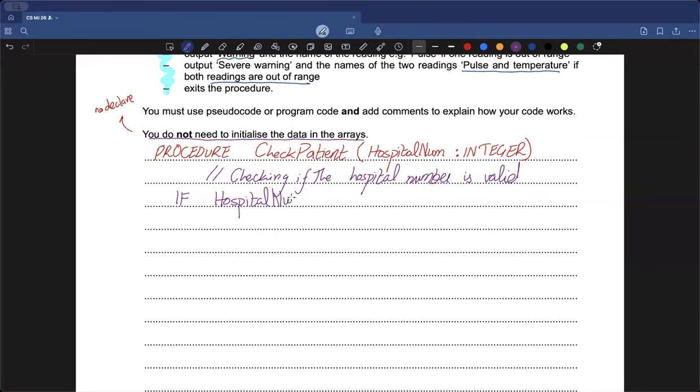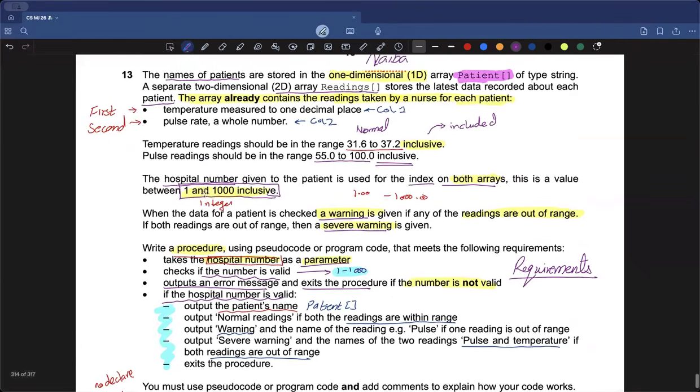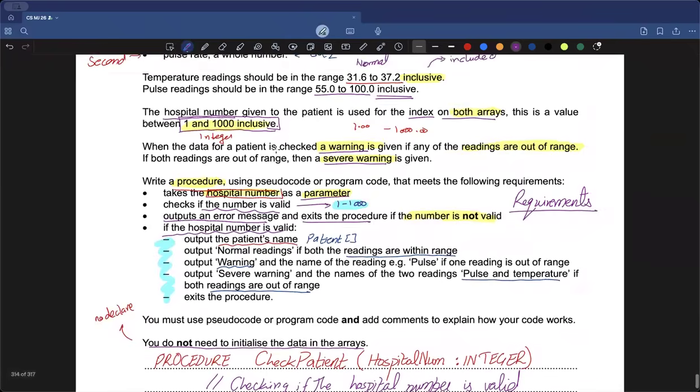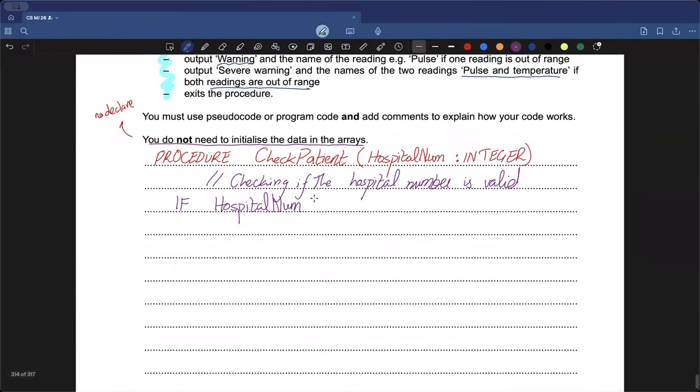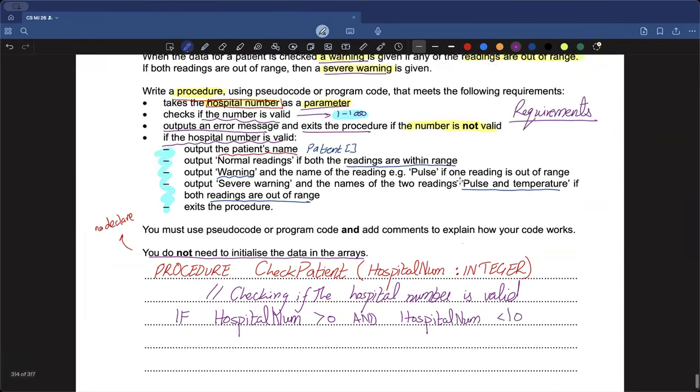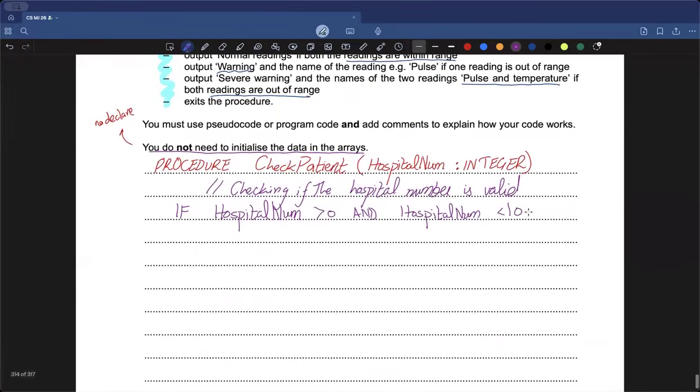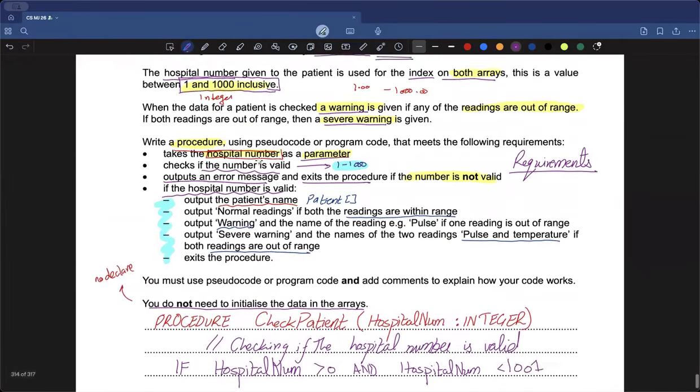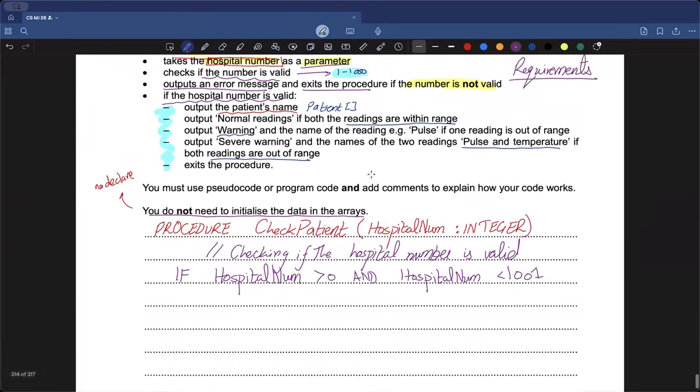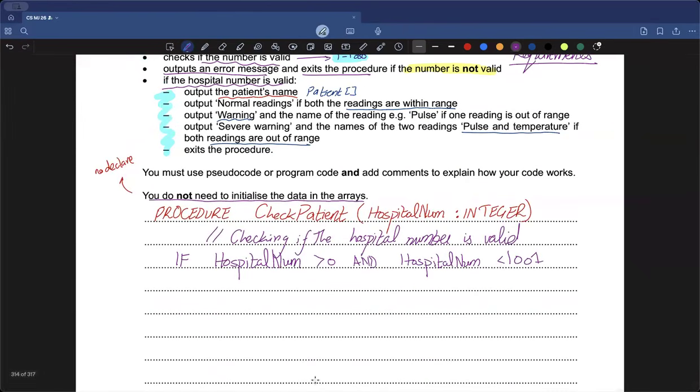is, let's say, greater than 1 or greater than 0, because it says inclusive. So I'll be like, if this hospital number is greater than 0 and at the same time the hospital number is less than 1001. Why? Because they have said that 1000 is included. So I'd be like, okay, less than 1001, which is going to include 1000.